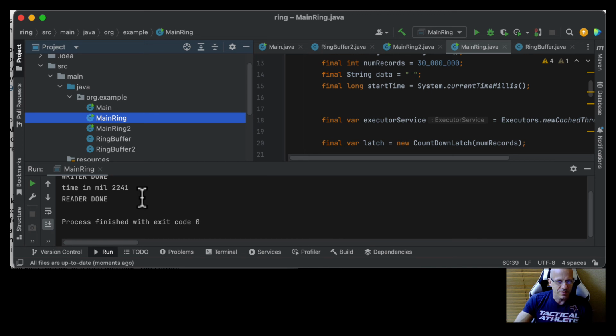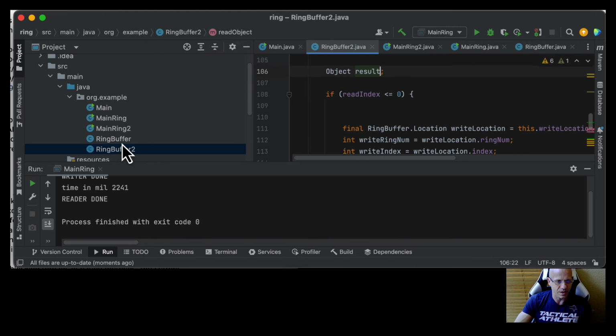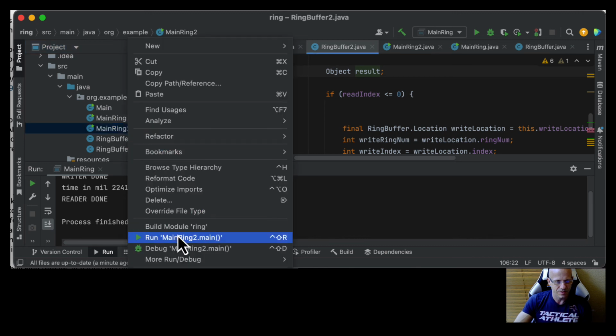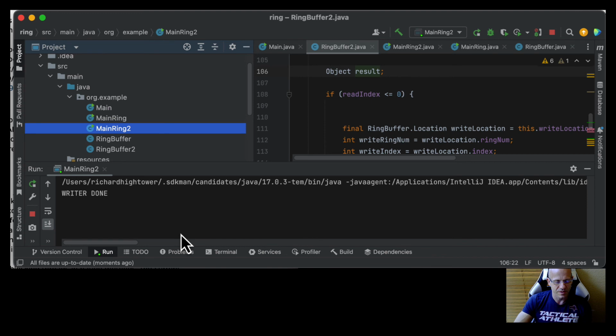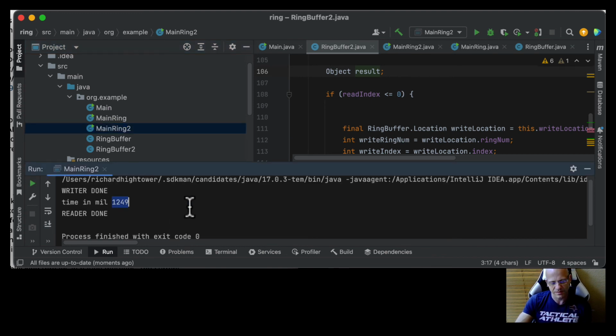Now, the hook here is I've got 2 ring buffers, the one that I showed and the one that I haven't showed yet. Let's call the second one the optimized one. So let me run this after I optimize it, and then in the next video we'll talk about what I optimized. So look, cut off another second. Try that again. Ooh. So it's now 30 million or so a second. That's not bad. How did I do that?